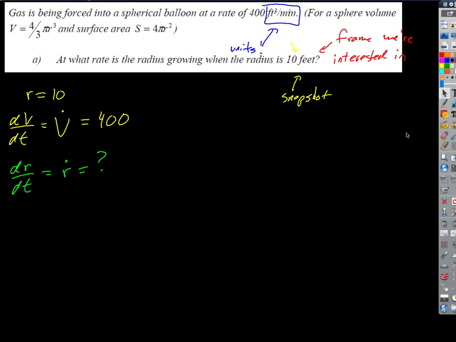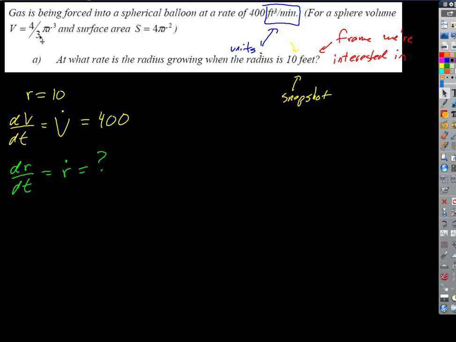But if I look up here, I've got a rate of change of volume. So when I say blur your calculus vision, ignore the dots. Great. I've got V's and radius, not R. R is radius, right? I've got volume and radius are what we're comparing. Do you understand what I say then? That's kind of a dorky way to say it, but when I say blur your calculus vision and ignore the dots, we're ignoring the rates and we're just looking at the static quantities that the rates are relating, right? We're relating volume and radius here, right? So we know those are the quantities that are involved. What is their static relationship? How are volume and radius related? Well, like that, right? So that's our parent equation right there.